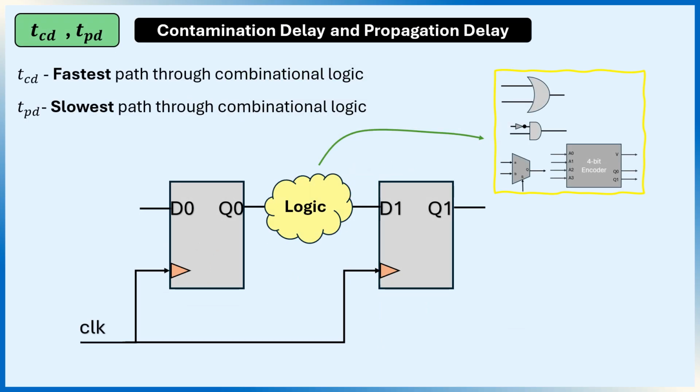Before we move on, let's quickly review what we learned last time. We introduced two important timing parameters of the combinational logic: propagation delay, the slowest path through the combinational logic; contamination delay, the fastest path through the combinational logic. Combinational logic includes components like logic gates, multiplexers, decoders, encoders, and many other digital circuits. In this video, we will connect these delays to the flip-flops that launch and capture the data.